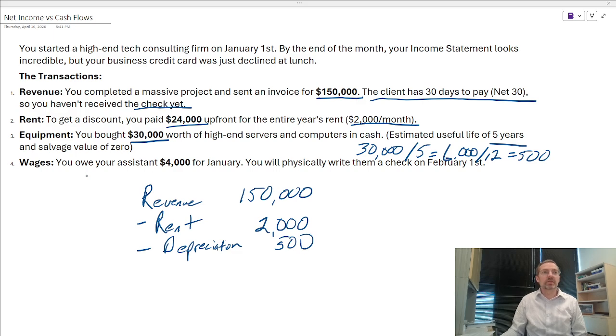And this last one, we have an assistant and we owe them $4,000. We haven't paid them yet, but again, under accrual basis accounting, the cash doesn't matter. It's when did we use the service. And we used the service in January, so we actually do have a $4,000 expense.